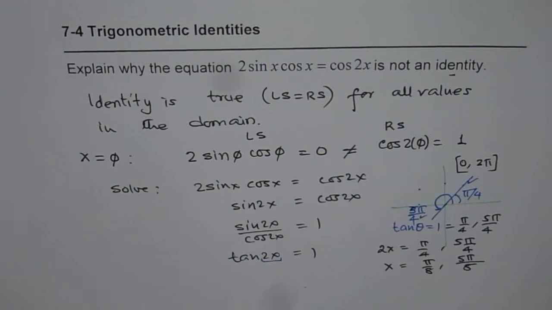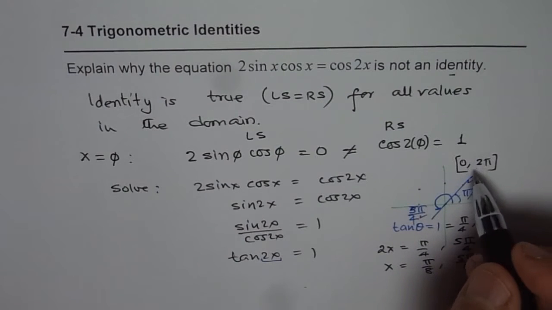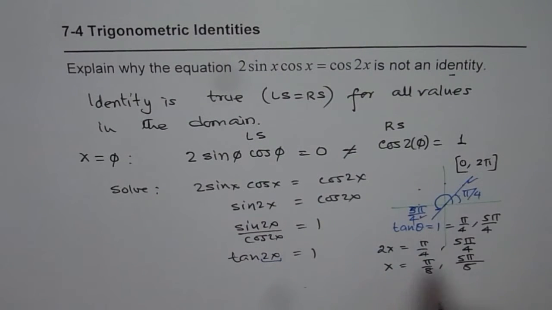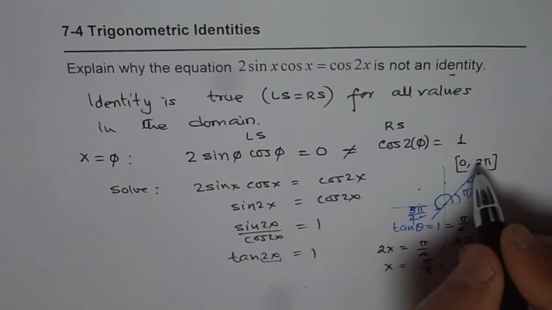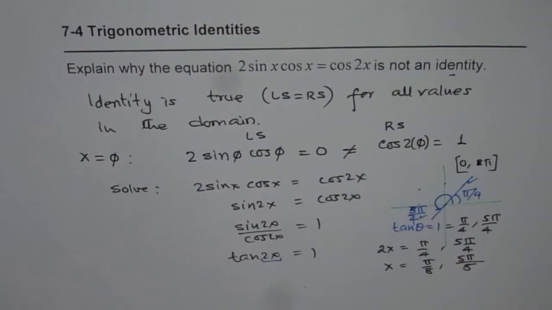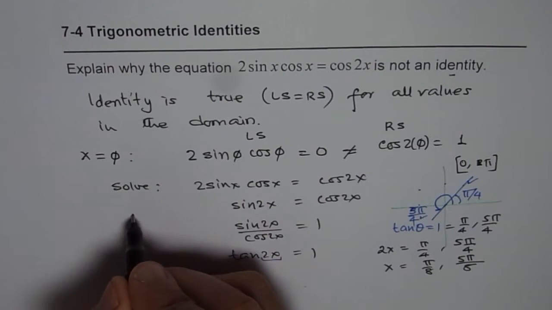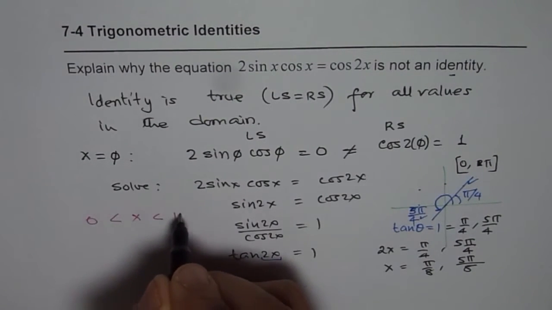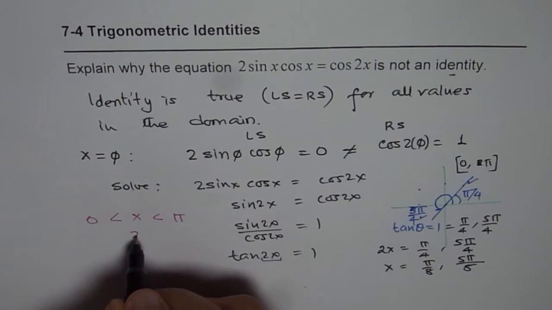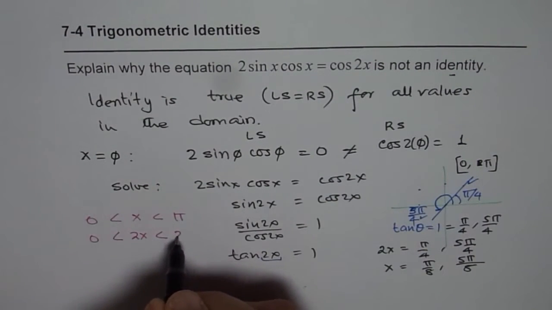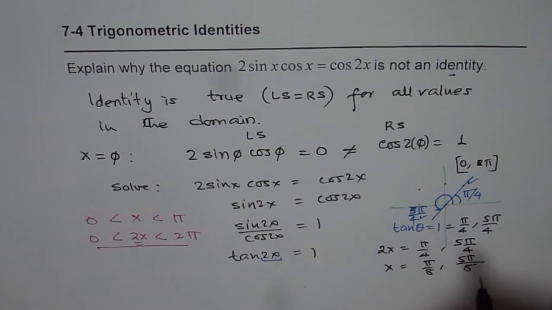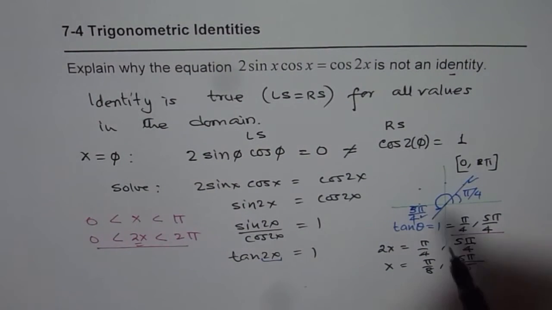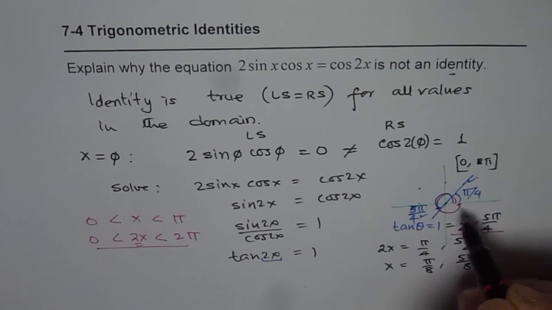Now I should not say the domain of 0 to 2 pi for x, because in 0 to 2 pi we'll have one more circle. Let me change the domain. 0 to pi we have for x. Now why did I take so many different values? Let me explain this part. We were saying that x is from 0 to pi. Then 2x will be from 0 to 2 pi. Do you get the idea? Since 2x is 0 to 2 pi, we took two values in the full circle, okay? So that's the whole idea.